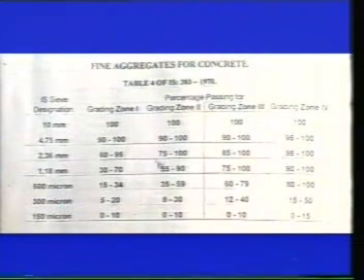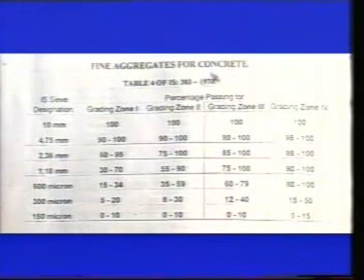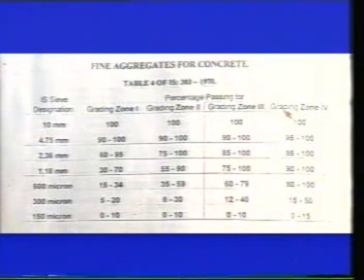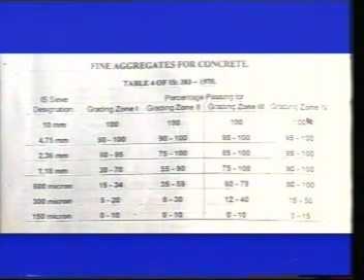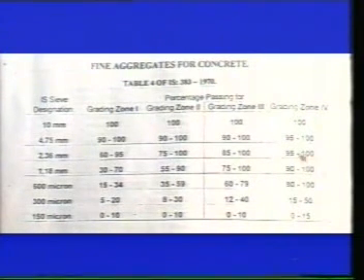This table shows the grading requirements of the fine aggregates to be used in concreting purposes. This is as per table 4 of IS 383/1970. The gradings have been divided into 4 zones: Zone 1, Zone 2, Zone 3, Zone 4. As you go from Zone 1 to 4, the aggregate size becomes finer. Zone 4 is restricted to use.